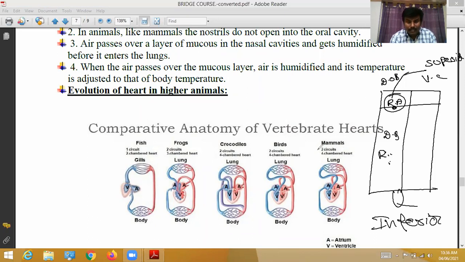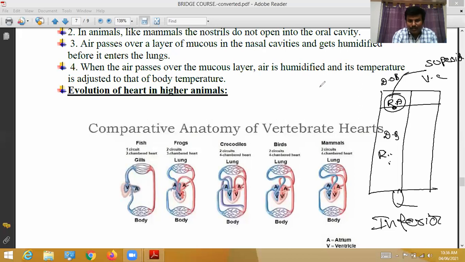In the case of frog also. Are vessels like pulmonary veins, pulmonary artery, aorta and vena cava the same in frog? No, they are separate. The pulmonary vein is separate, the pulmonary artery is separate, the aorta is separate, and the vena cava are separate.